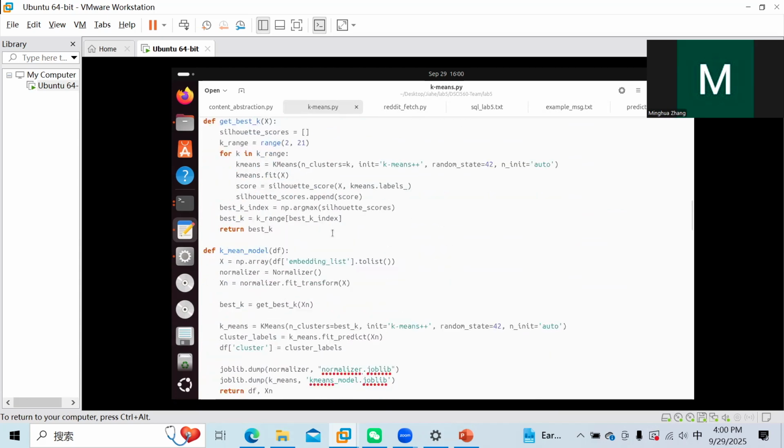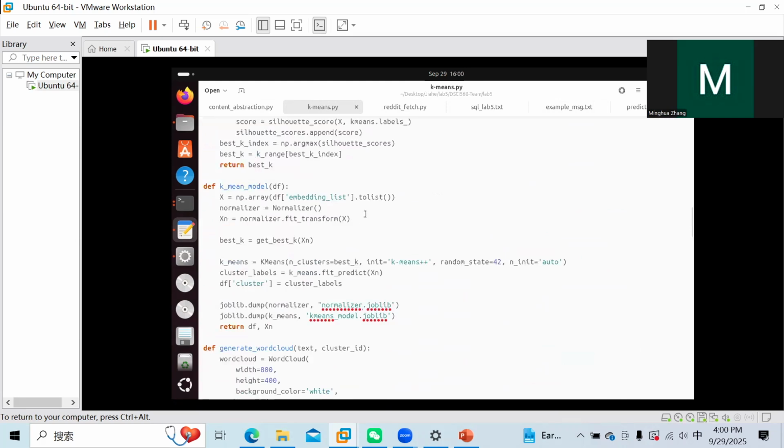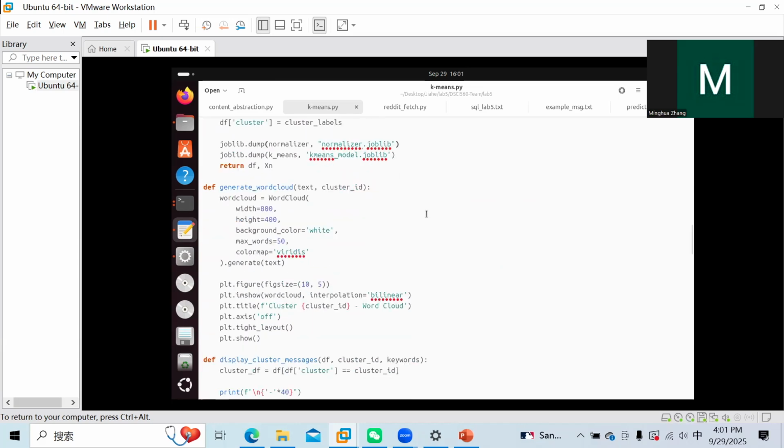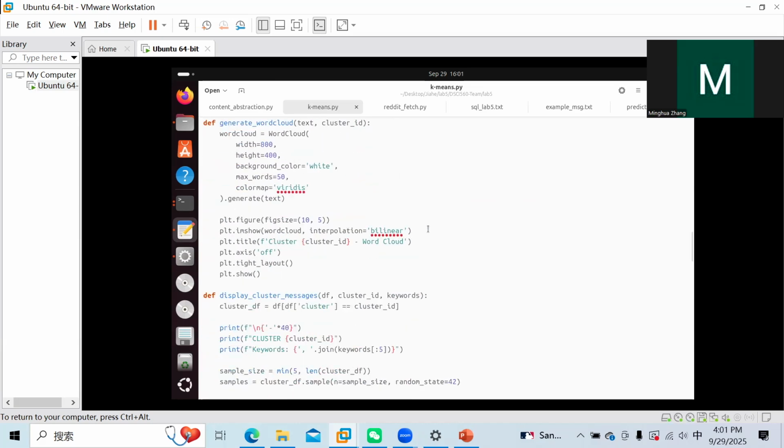model for it. Here, since the embedding is in a JSON file, we convert it into a list, and then we do normalization on it. And to get the best k, we use the best tool to find the best k, and then do the last step for it. We also save the normalization and the model. And the next part is to generate the message for each cluster and also the visualization part.